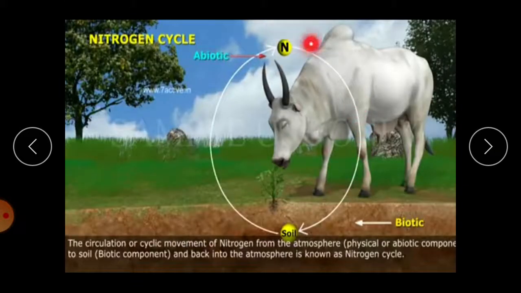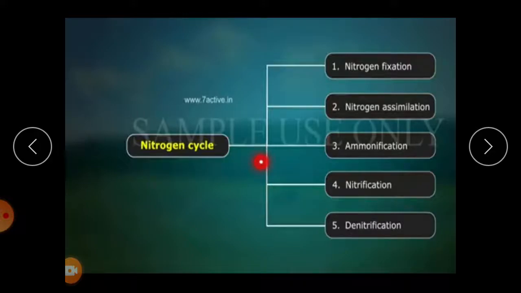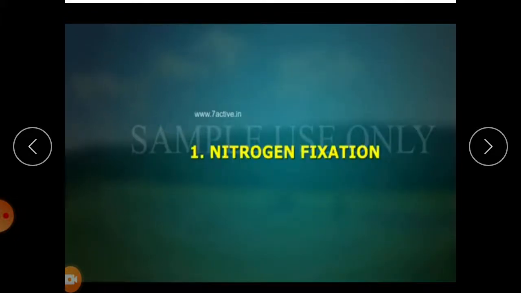The circulation or cyclic movement of nitrogen from the atmosphere, the physical or abiotic component, to the soil, the biotic component, and back into the atmosphere is known as the nitrogen cycle. The nitrogen cycle involves the following steps. There are 5 steps: nitrogen fixation, nitrogen assimilation, ammonification, nitrification, and the last one is denitrification. Let's discuss them one by one.